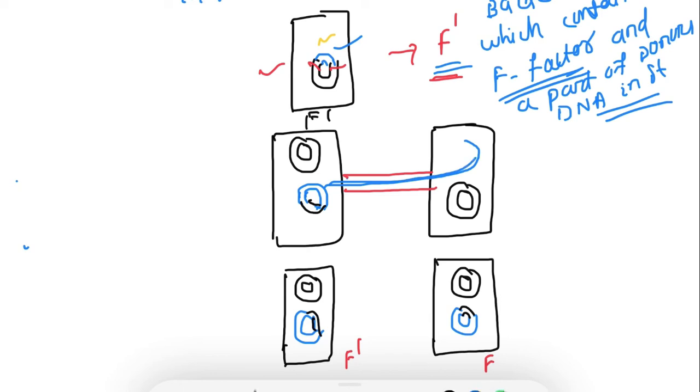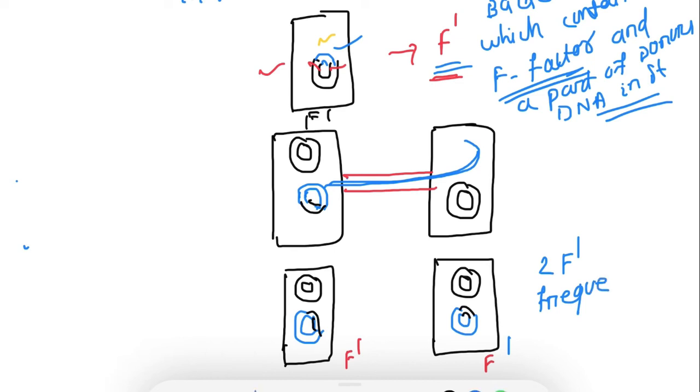So through the conjugation tube, the complete F factor will move along with a portion of the donor's DNA. Then they will synthesize their complementary strand. So here, in F prime and F minus conjugation, we will get 2 F prime.